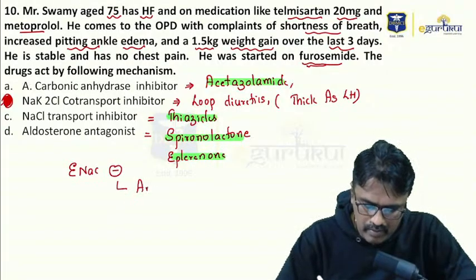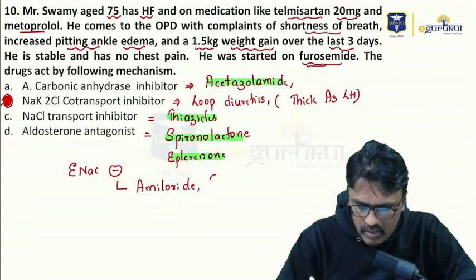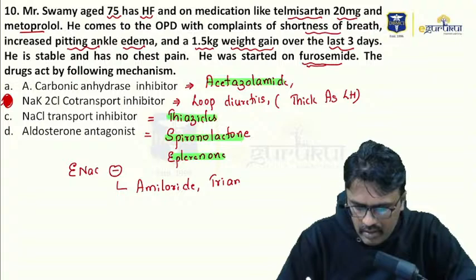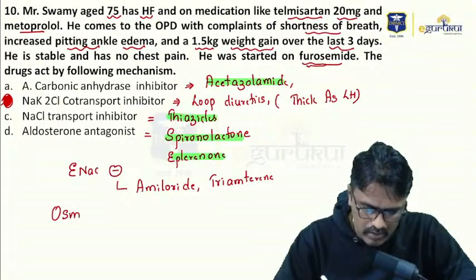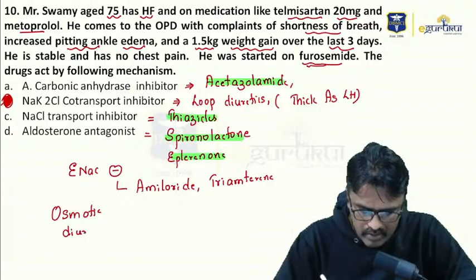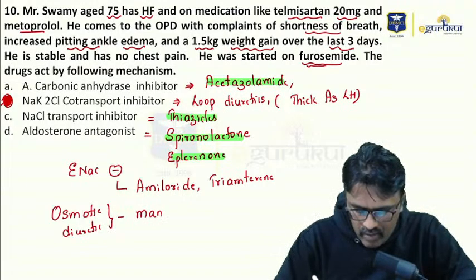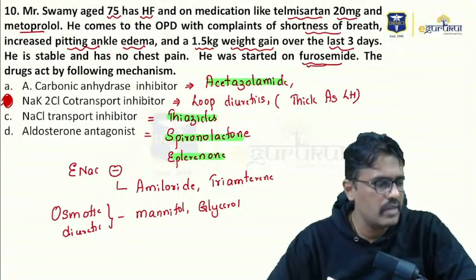So we are missing two more diuretics, the epithelial sodium channel blockers, and they are nothing but amiloride, and one more drug is triamterene. And one more diuretic is osmotic, and that is called mannitol and glycerol.